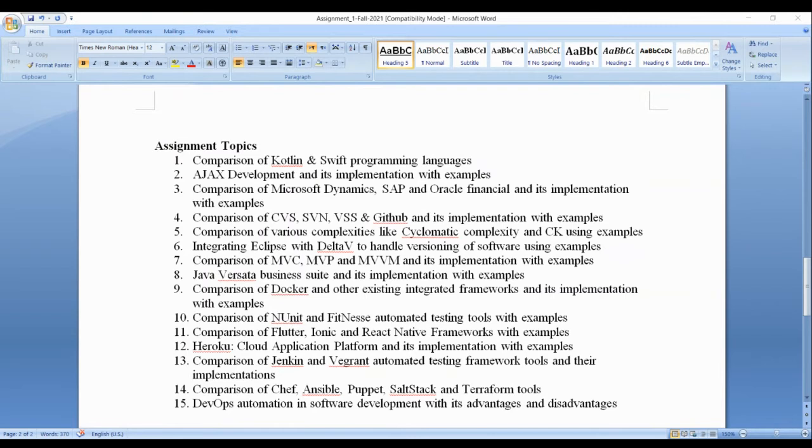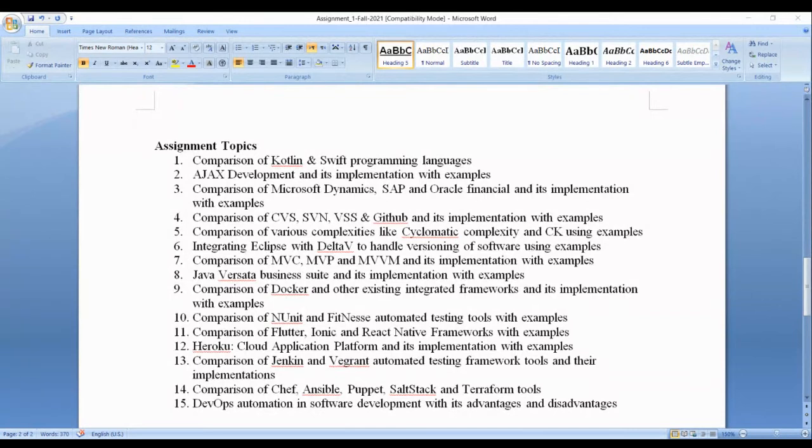Comparison of MVC, MVP, and MVVM and its implementation with examples. Java Business Suite and its implementation with examples. Comparison of Docker and other existing integrated frameworks and its implementation with examples.